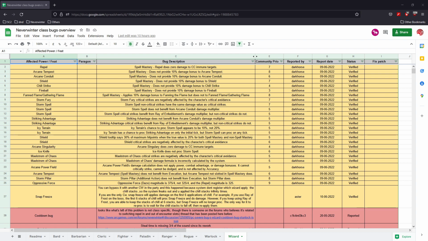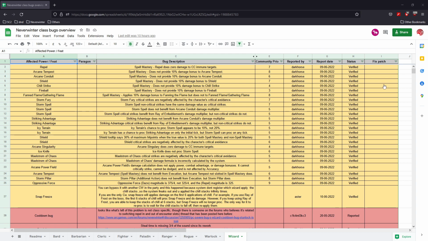You guys all know how much I like overviews, and this combined with the need for a good overview of bugs pushed me towards realizing a class bug overview. Now again, the Wizard will be the next as stated in the stream, but that does not mean that other classes don't have any bugs. We all know that there's a lot of them. So I will be collecting as many bugs as possible from all classes.